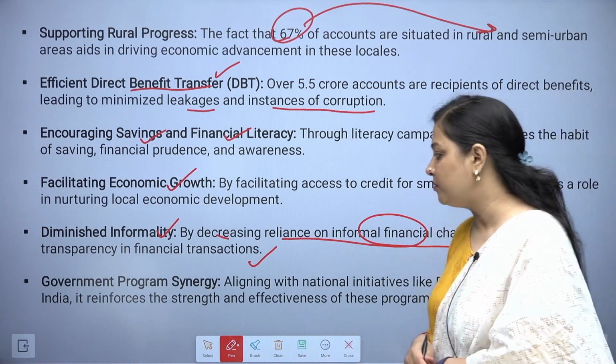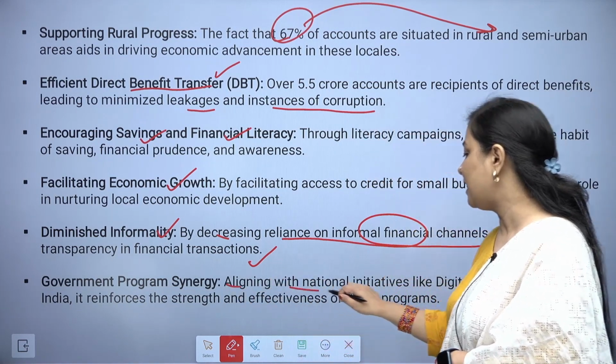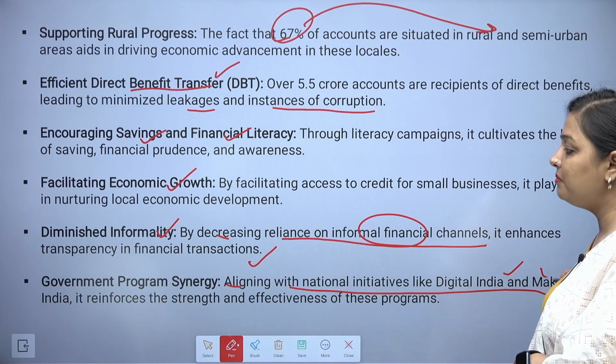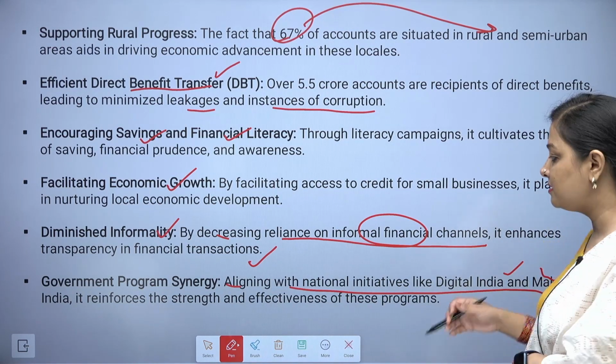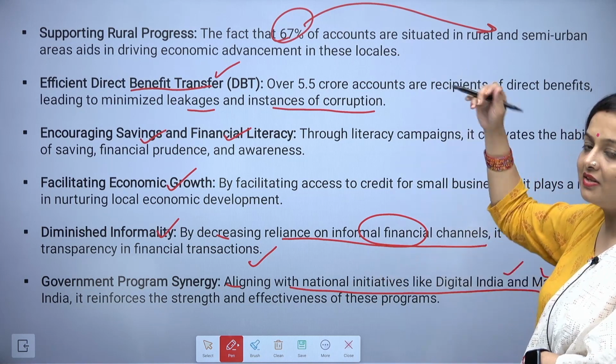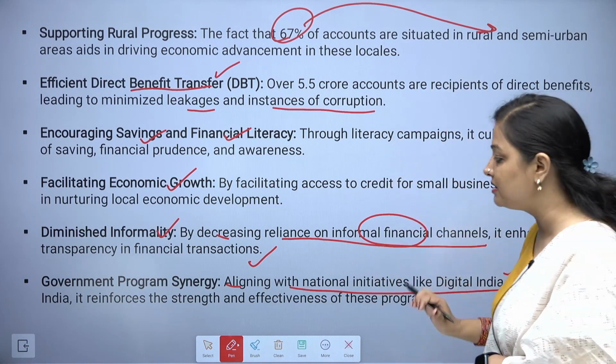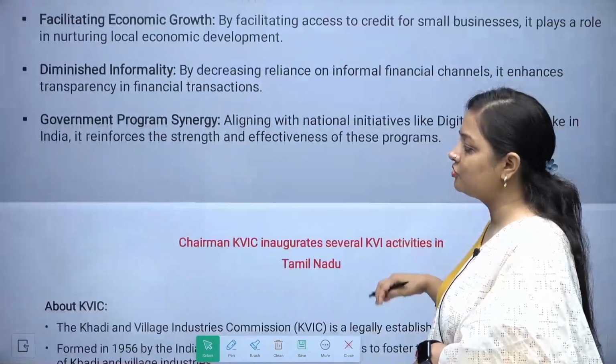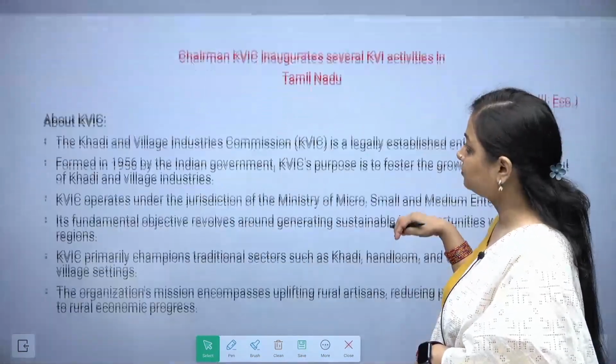Now comes the government program synergy. It has aligned with national initiatives like Digital India and Make in India. This is the reason which has given another kind of strength to the Jan Dhan Yojana. So that is something which is supporting it.